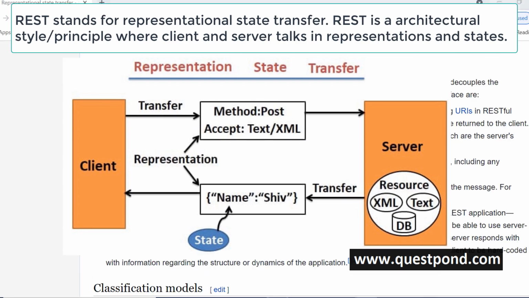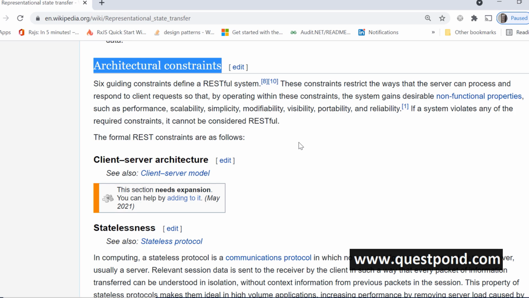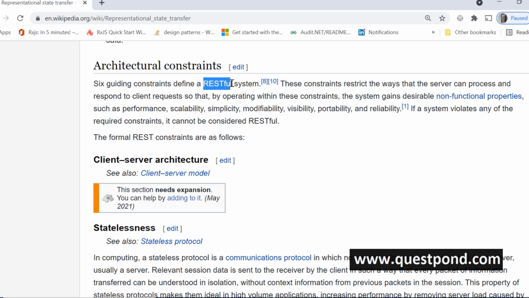But at the same time, this REST API also puts down some architectural constraints. This is the Wikipedia page of REST. I don't want to make this a big story. Remember, this is an interview question series and not a step-by-step video. For the step-by-step video, please go and see our step-by-step video of MVC core. So there are some architectural constraints as well. You say that I want to follow REST principles, I want to make my system RESTful, so I want to talk in terms of representation, but that is not enough. So there are some constraints.